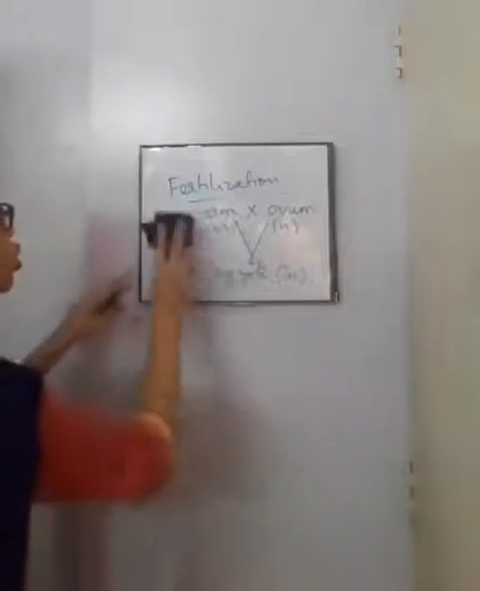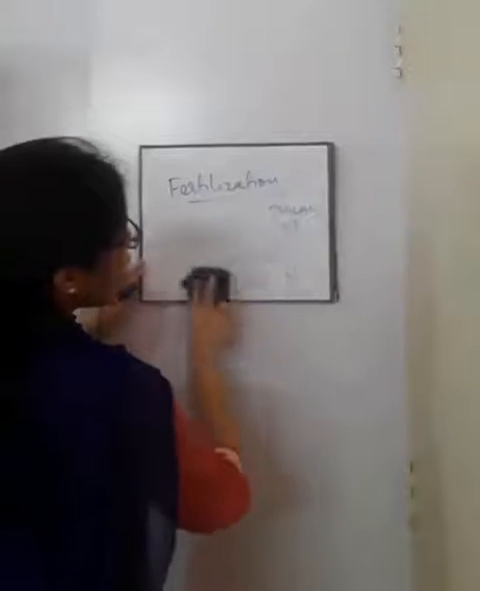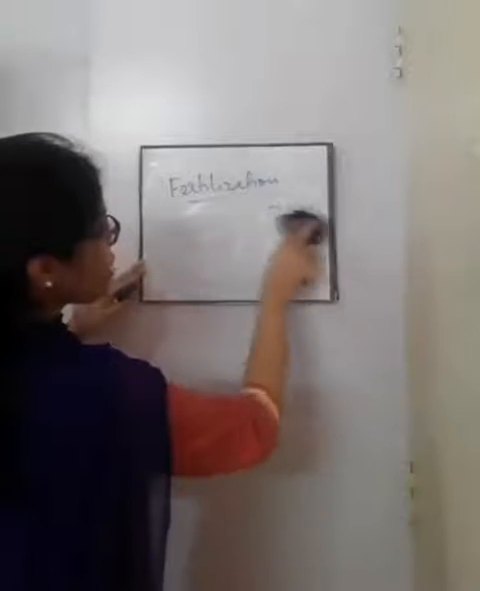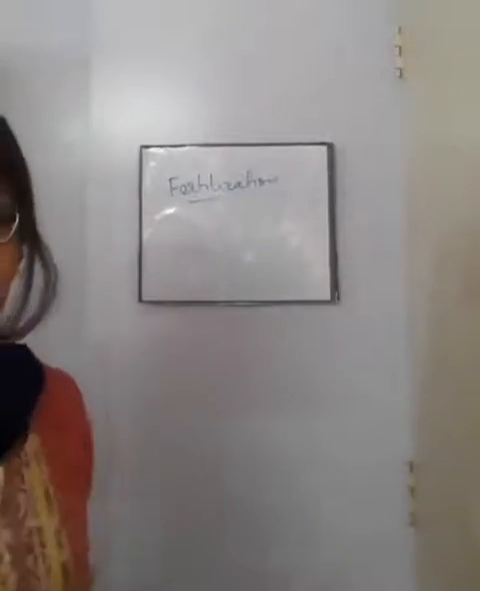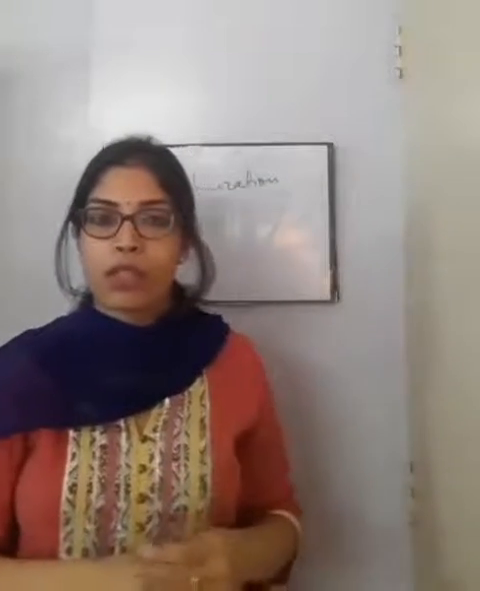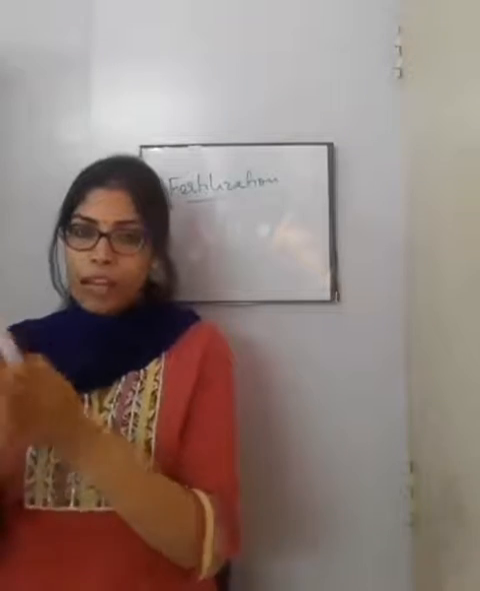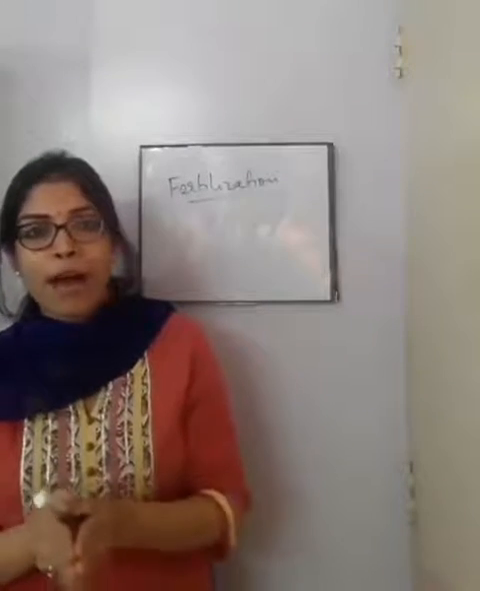Before going into the mechanism, let's discuss the place of fertilization. Where does fertilization take place? Fertilization takes place within the fallopian tube of the female reproductive system. I have discussed the fallopian tube in my previous videos when I was talking about the female reproductive system. Inside the fallopian tube, the ovum, after it is released from the ovary, reaches the fallopian tube and waits for the sperm to come and fertilize it.